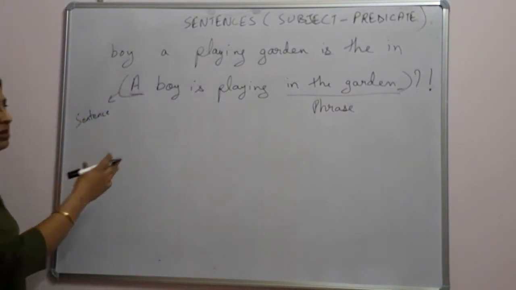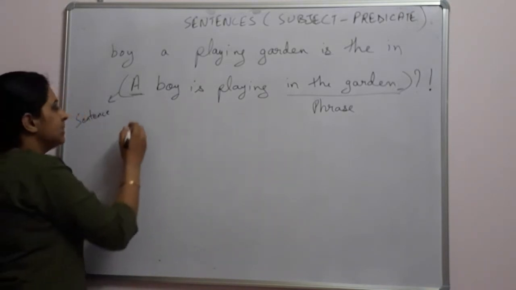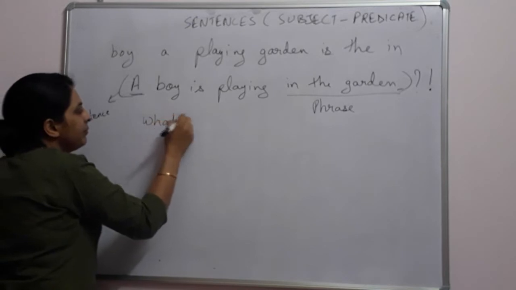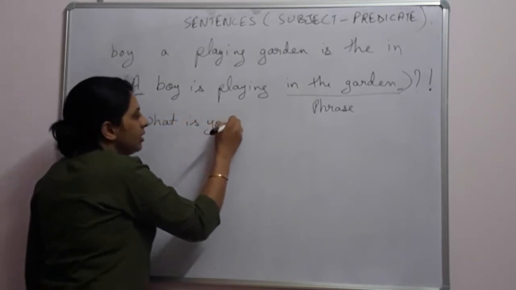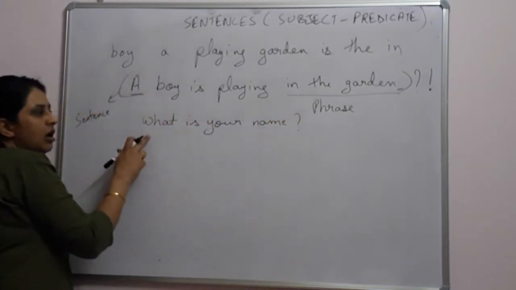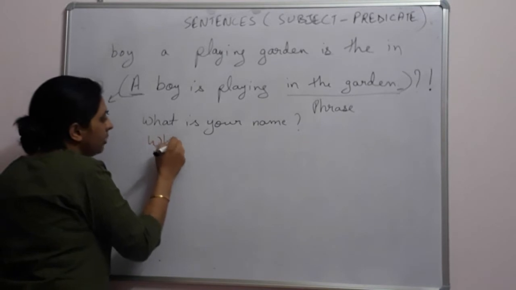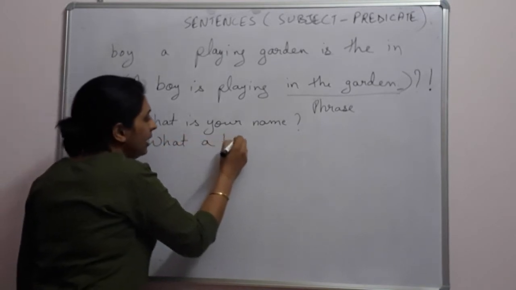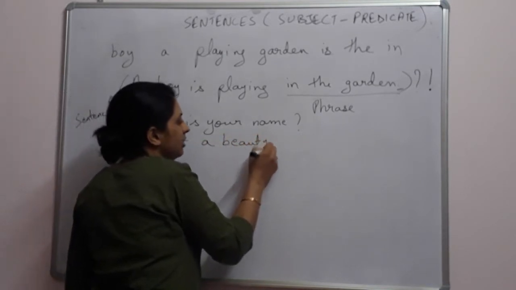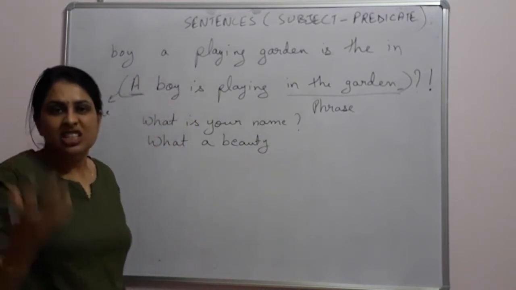If it is a normal statement, it will end with a full stop. If it is a question, like I say, what is your name? So it will end with what? A question mark, because it is a question. If I say, what a beauty! Well, this is not a statement, this is not a question, but it expresses our on-the-spot feeling.